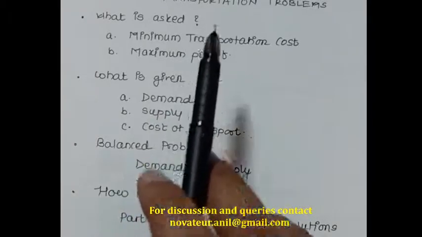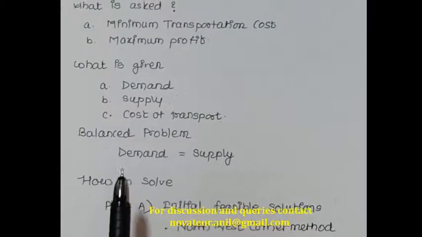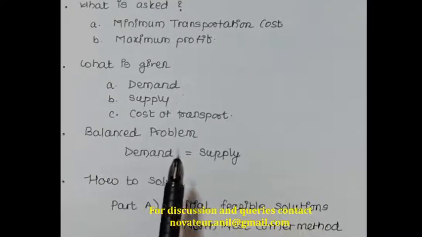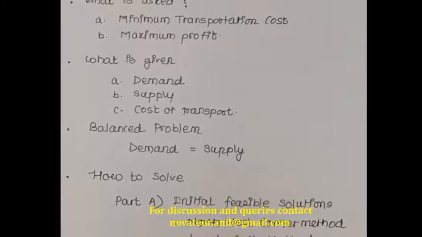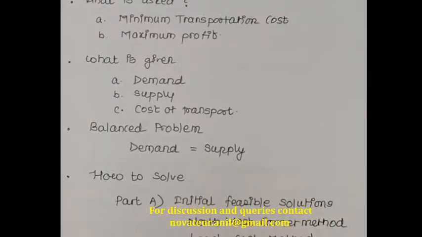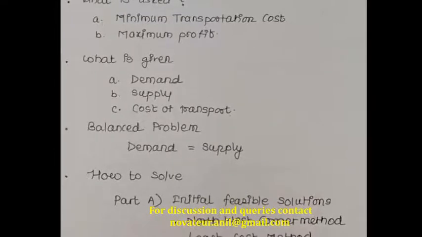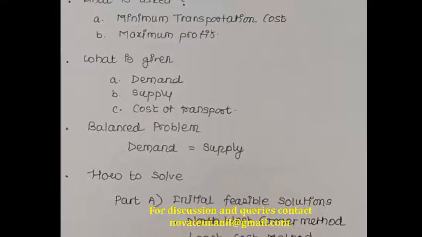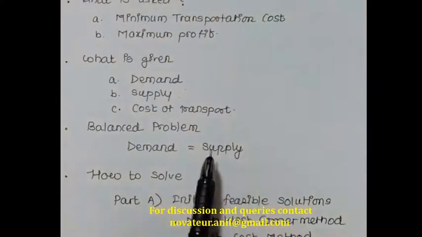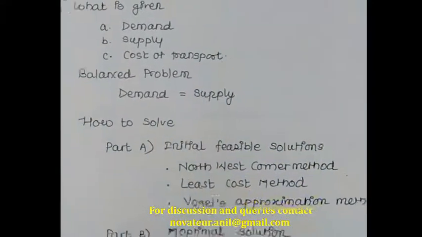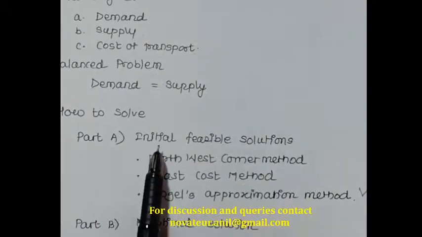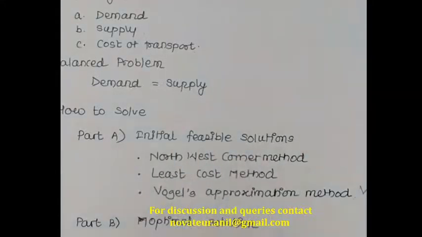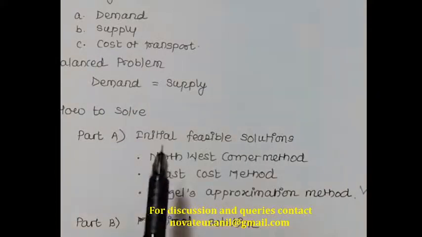To solve transportation problems, the very first thing we need to check is whether the problem is balanced or not. As in assignment problems in my previous lectures, I talked about the problem needing to be balanced. Here, for the balance condition of a transportation problem, demand should be equal to supply. Once that is achieved, we solve the transportation problem in two parts. In part A we identify the initial feasible solution, and in part B we go for the optimal solution.